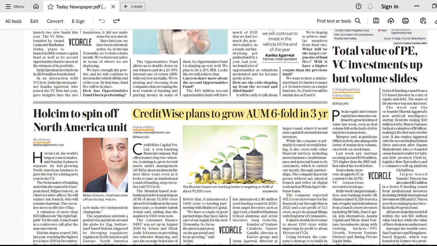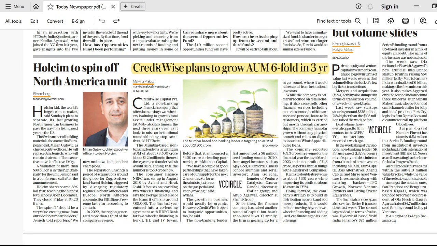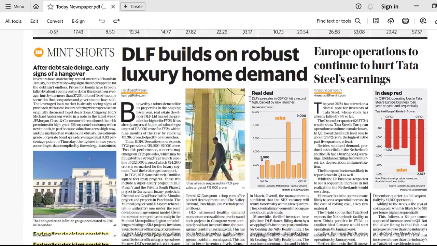Okay. Now, Creditwise plans to grow AUM six-fold in 3 years. In this particular news, there is nothing relevant for the examination if I talk about data. But you need to understand the meaning of AUM, assets under management. Okay? This is part of the static syllabus. So, through the current affairs part, you can revise the static syllabus as well. All right? Let's move ahead.